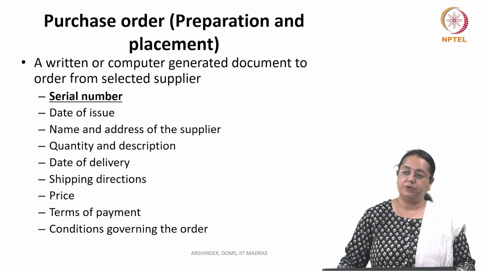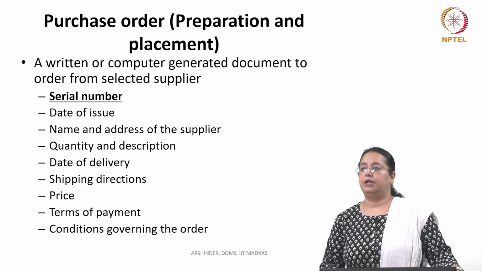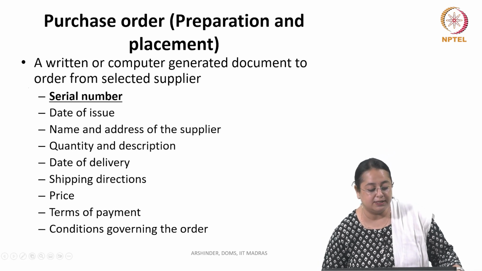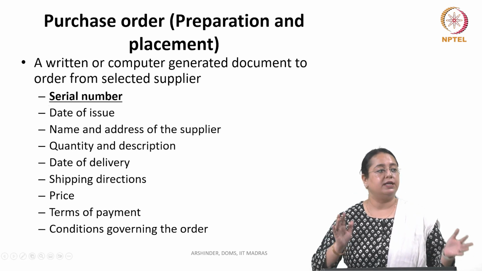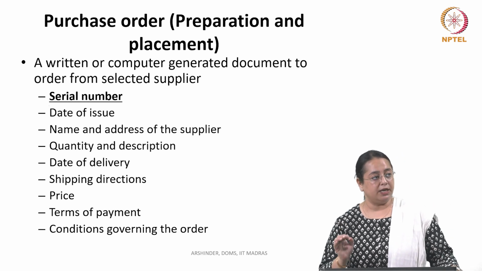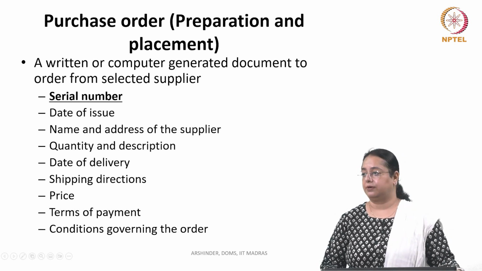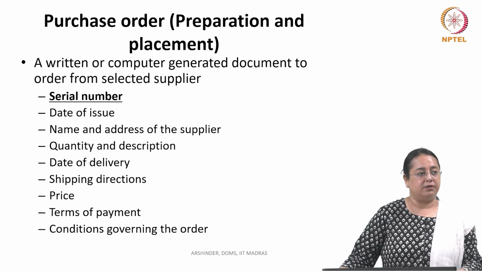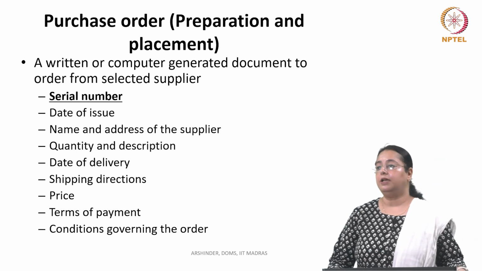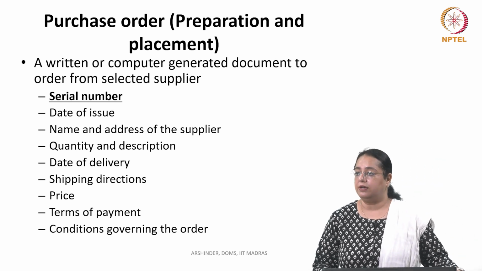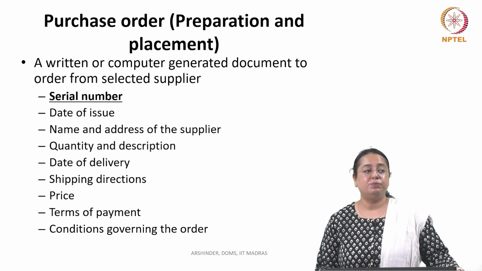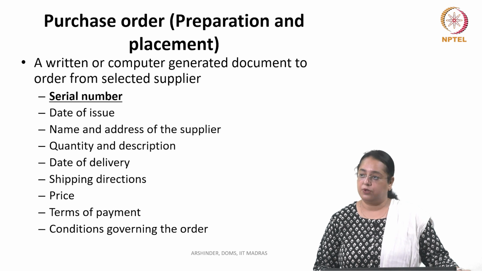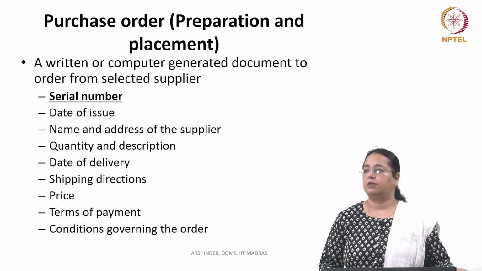it can be a computer-generated document. The most important thing in this document, along with the other details of quantity, quality, name and address, is the serial number. Every purchase order is assigned a number. When a buyer or purchasing company generates a purchase order, they generate a number which is specific to that purchase order. So all details go there. When this purchase order is generated,